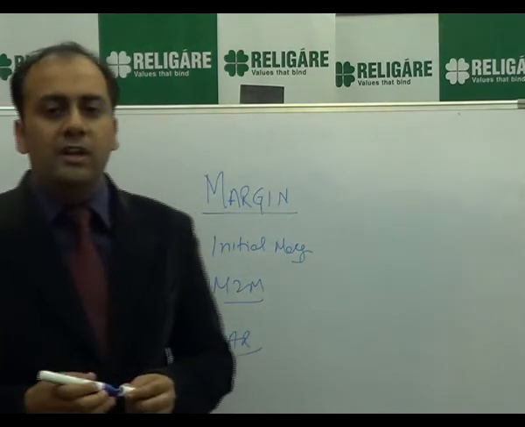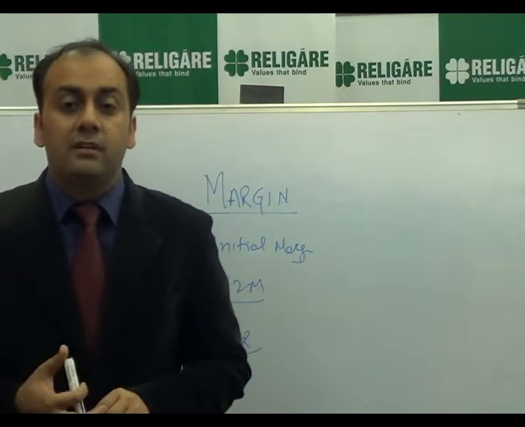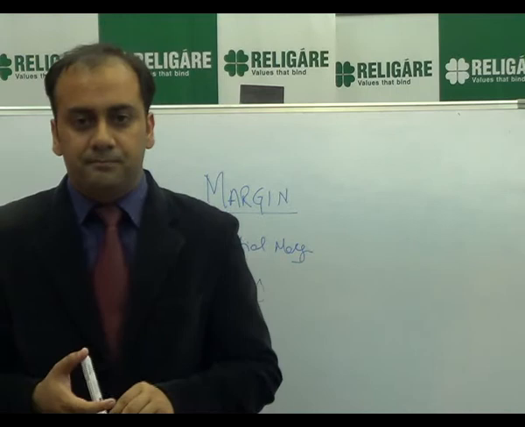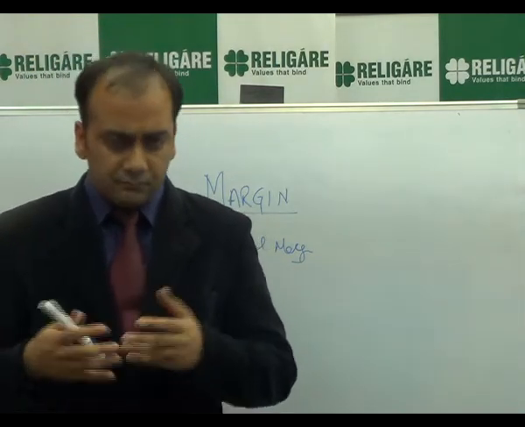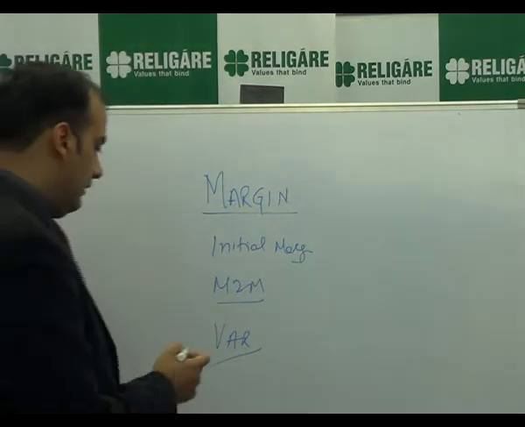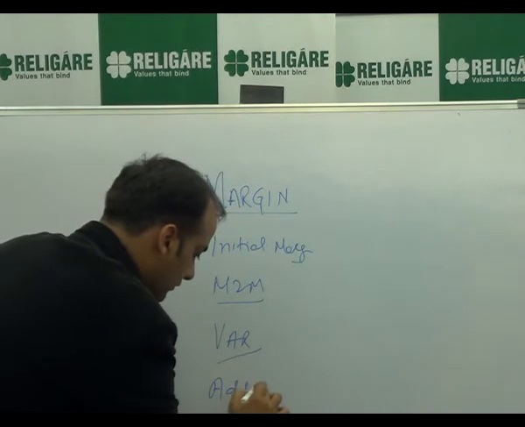Another kind of margin is VAR, that is value at risk. VAR margin calculates the probability of an investment generating a loss during a given time period and against a given level of confidence. Another kind of margin, and the last kind of margin that we are studying today, is additional margin.